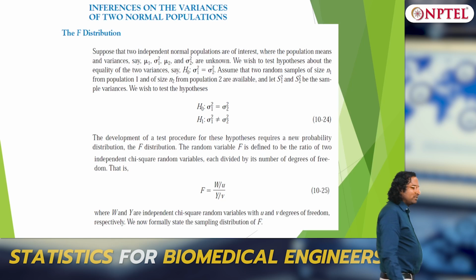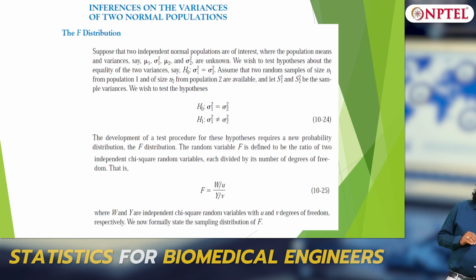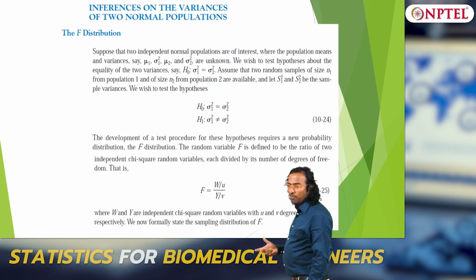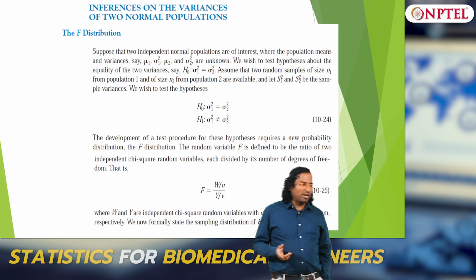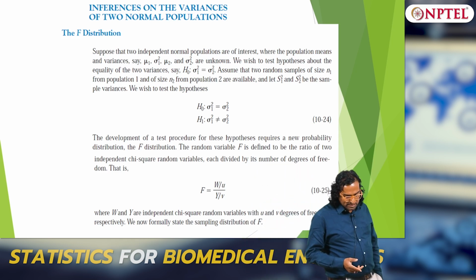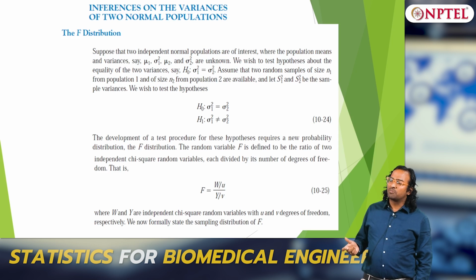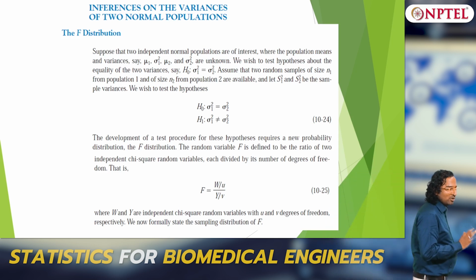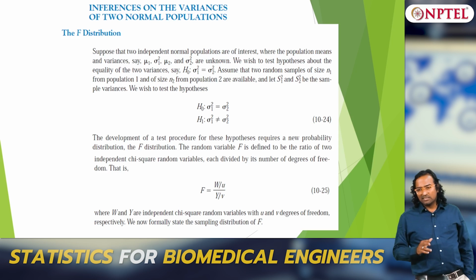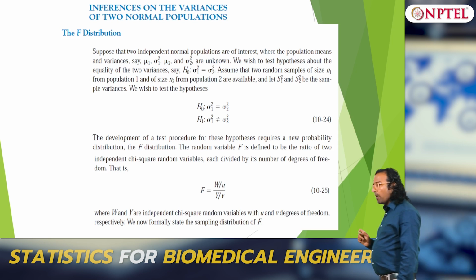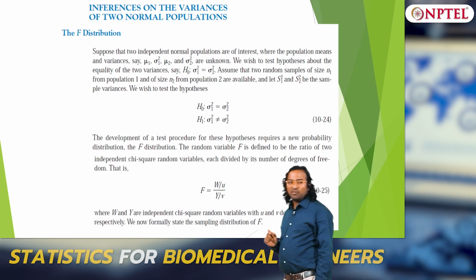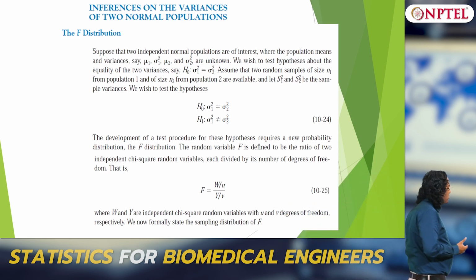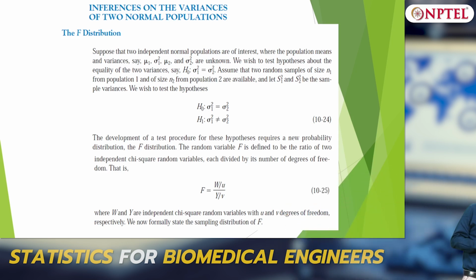Now having talked about t-test, the next one is what? Variances, two population variances. So now we are going to ask: sigma 1 square equals sigma 2 square, or sigma 1 square not equals sigma 2 square, right? This is like comparing two population variances. Later on you will see that this is one of the most widely used distributions, the F distribution.